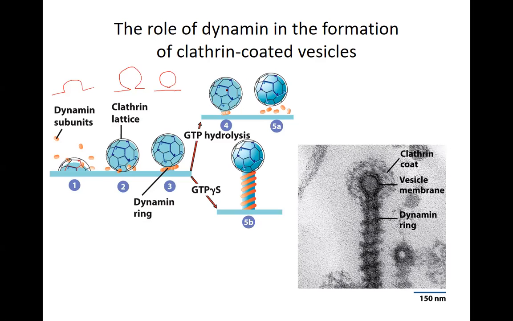You can see the triskelion here, 1, 2, 3, 1, 2, 3. This triskelion enables this lattice-like structure on the surface of the endocytotic vesicle. Inside it, we have the membrane, and within the membrane, we have the cargo. GTP hydrolysis is very important for the pinching off of this membrane in order to take the endocytotic vesicle inside.